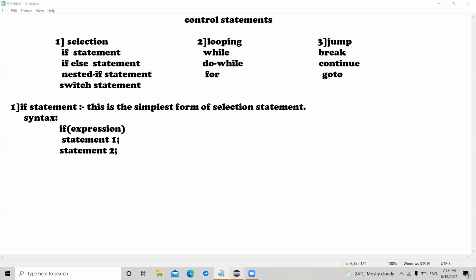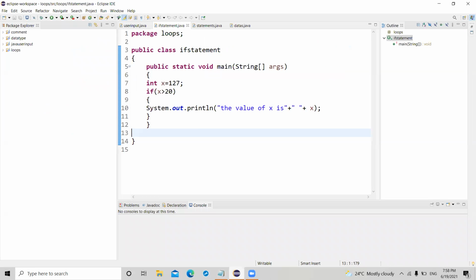If you want a programming example, here you can see the programming example for the if statement. The condition in this program is x is greater than 20. If that condition is true, then this print line statement will execute. If that condition is false, then this print line statement, statement 1, won't execute. Here I gave x the value 127, so the condition is true.